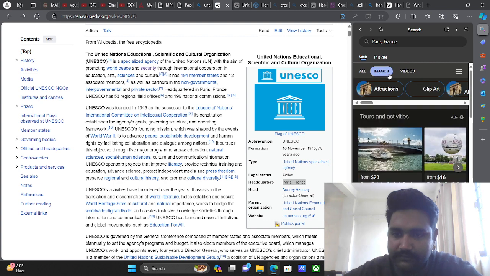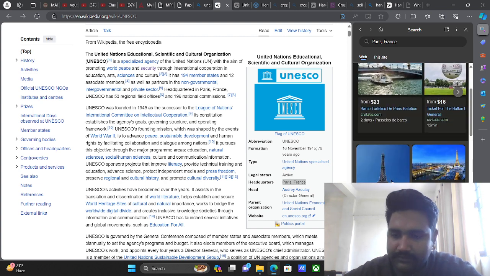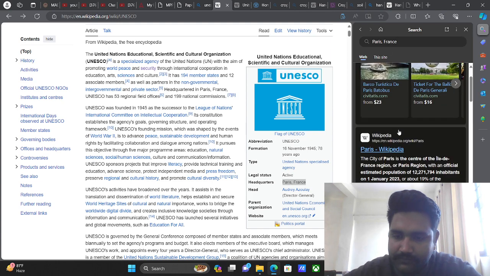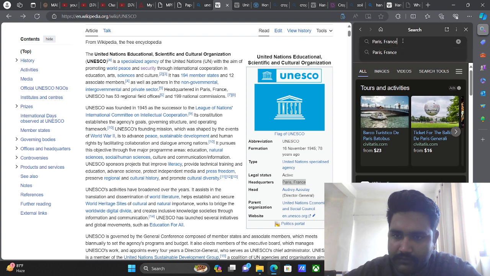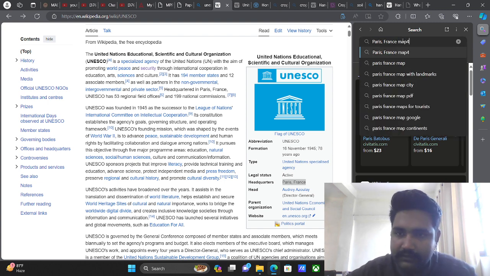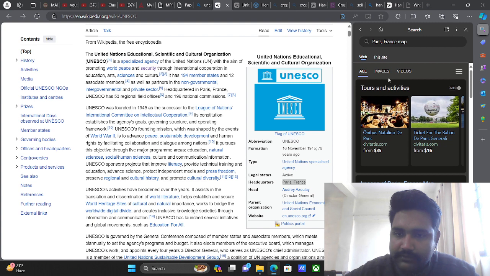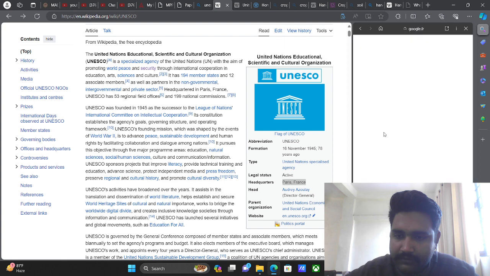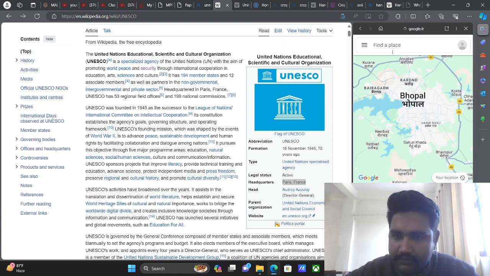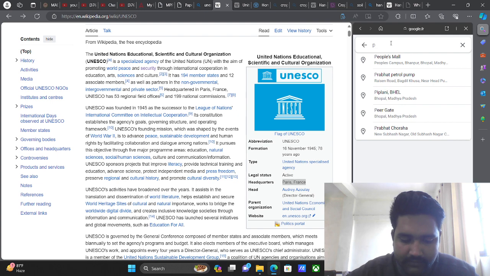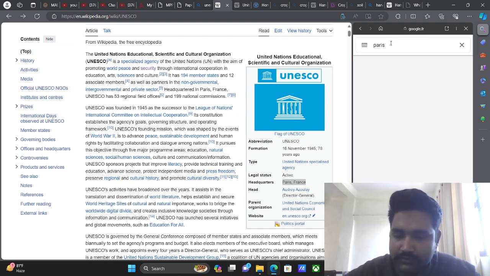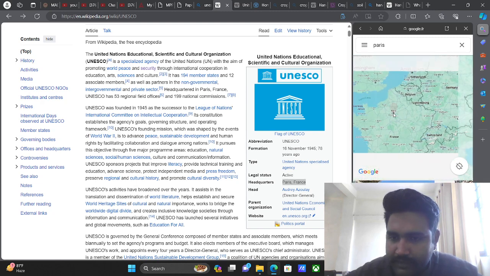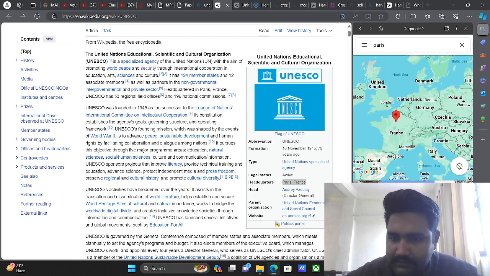So you can see this is how Paris looks like. It's wonderful, it's beautiful, it's just amazing. We will also see in the map how exactly Paris looks like. See in the Google Maps itself, we will find a place, we will see where Paris is. See, here is Paris. So Paris is in France, right?